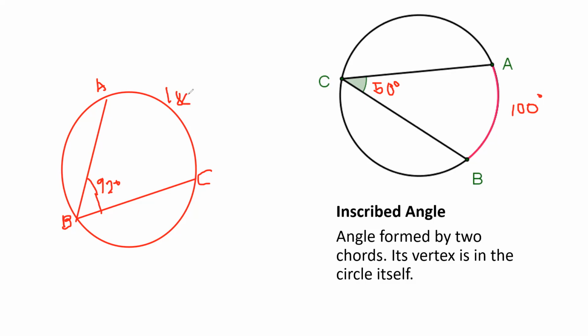Okay, this is 184. Tandaan, mas malaki yung arc. Kung ito ay pabalik, papasok, maliit. Papunta tayo sa labas, which is the arc. So if this is 92, ita-times 2 natin yan. So that will be 184. 184 divided by 2, that will be 92. Clear po tayo? Opo, sir.